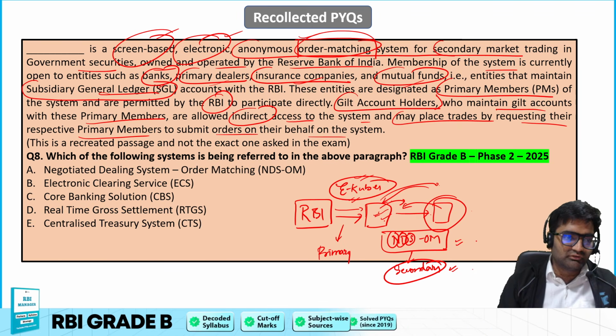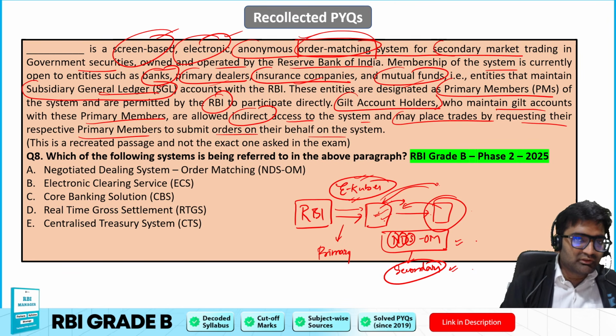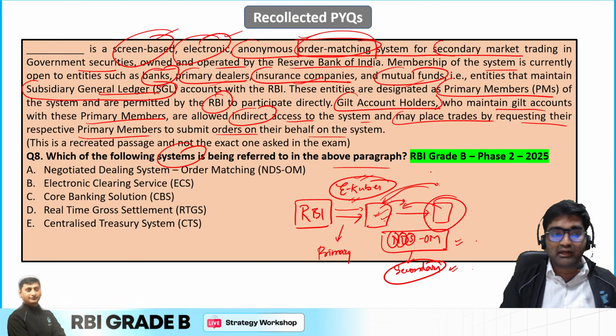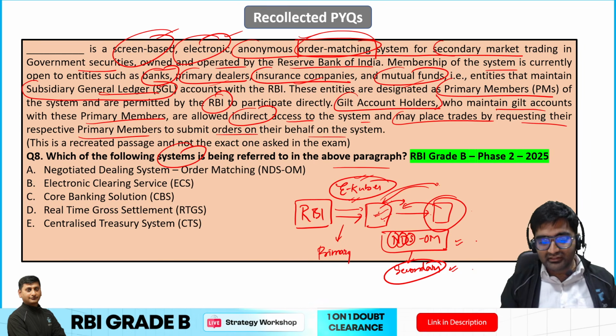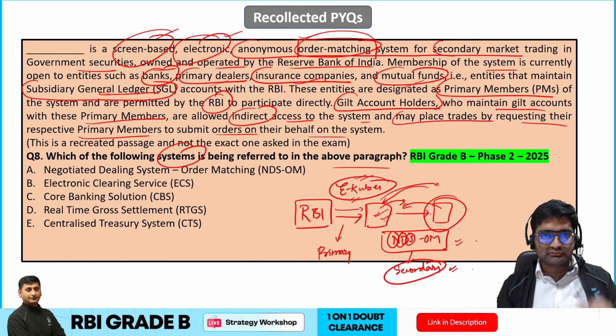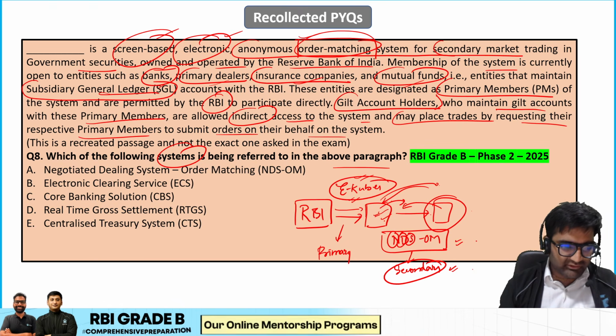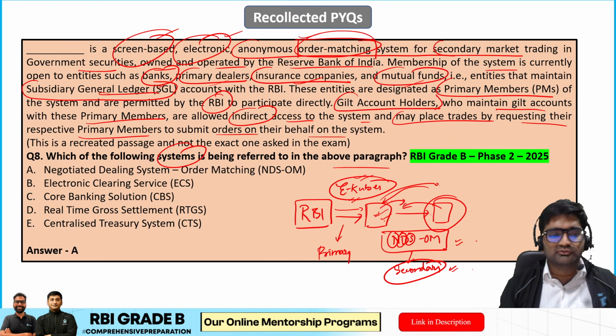Okay, so this is a sort of a recreated passage. But anyway, from here there is a question: which of the following systems is being referred to in the above paragraph? Now I think you will be able to answer this question very clearly. 2025 latest question of RBI Grade B Phase 2 FM paper from the finance part. So A is the right answer: negotiated dealing system, order matching, isn't it?